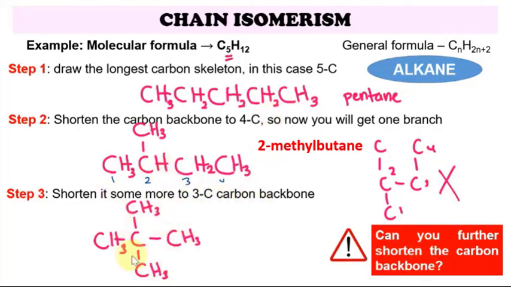So the nomenclature of this structure is going to be 1, 2, 3. Since it has a 3-carbon longest chain, we have 2 methyls on the second carbon. So 2,2-dimethylpropane. There are 3 isomers in the C5H12 molecular formula.